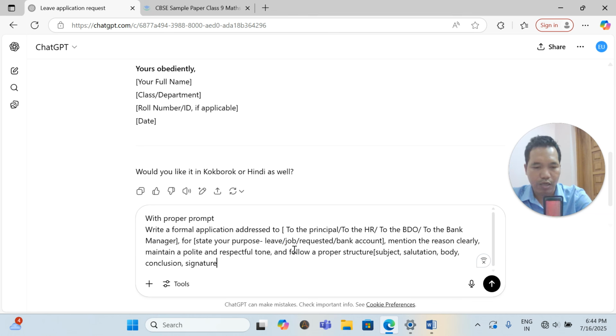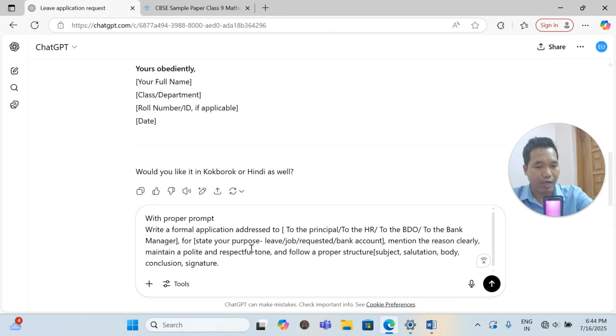This way you should write the proper prompt to write an application. This will give a proper application. So see here: write a formal application addressed to the principal, or to the HR, or to the block development officer or the bank manager. Then you state a purpose, for a leave, for a job, or requesting some work, or opening a bank account. This is the proper format that you should use. Then you don't need to worry. This proper prompt will help give you the right answer.